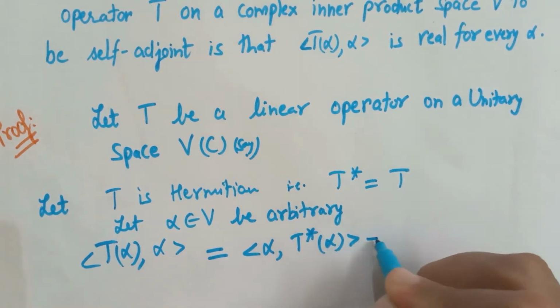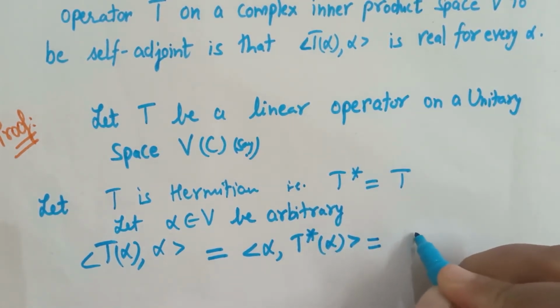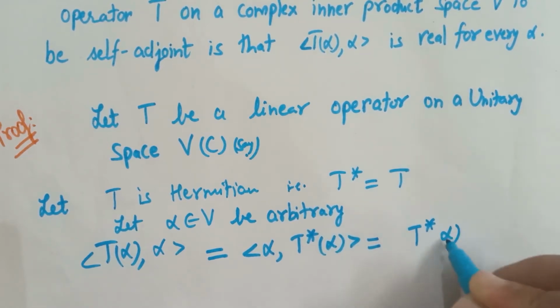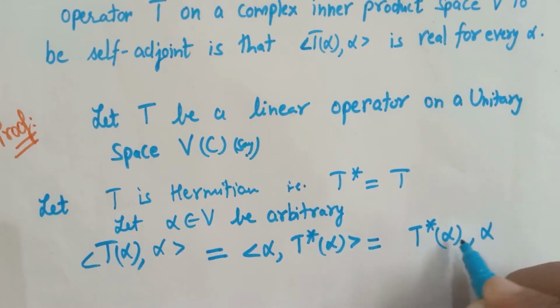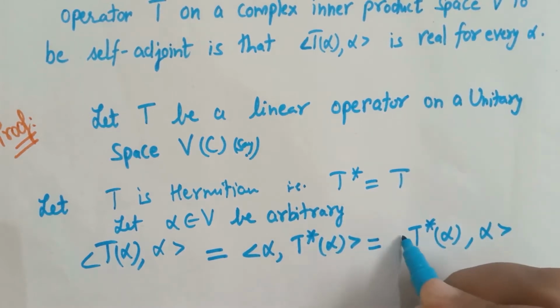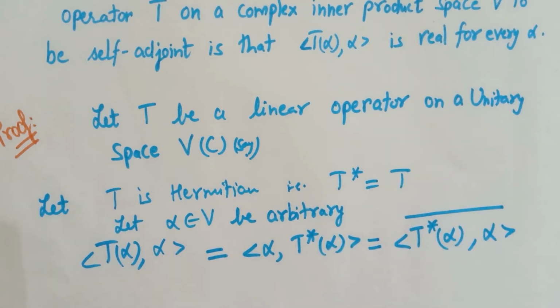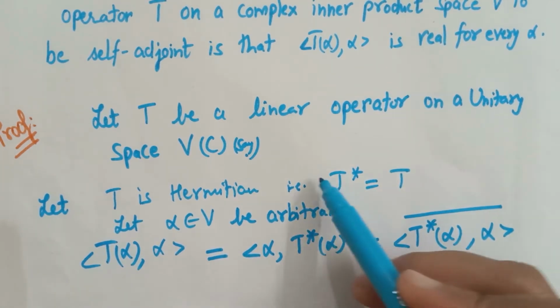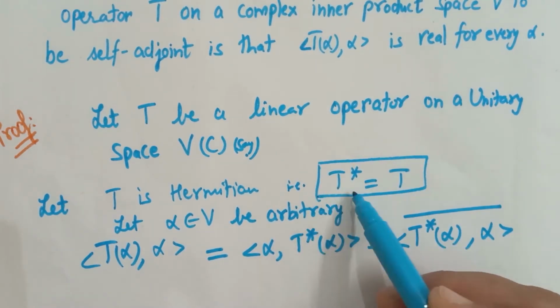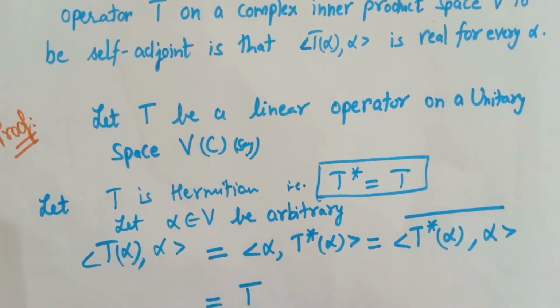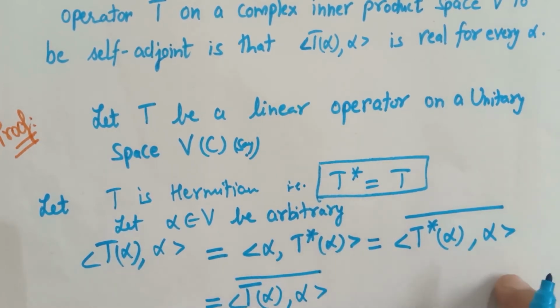And by conjugate symmetry of inner products, this can be written as the inner product of T star of alpha with alpha, and its whole conjugate. But T star is equal to T, so put T star equal to T. So we get the inner product of T of alpha with alpha, and its conjugate.